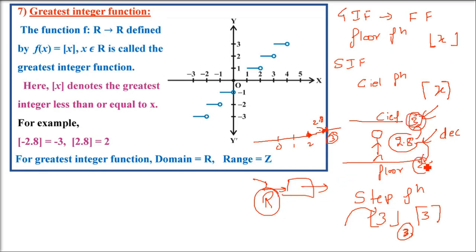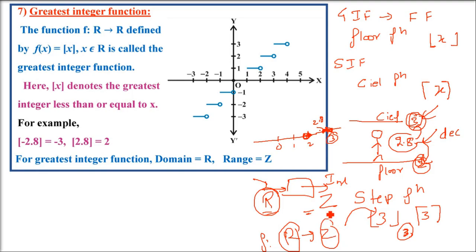So the real number can be passed. All real numbers can be passed. So the domain is real numbers. But as I'm saying, it will only give you Z, integers. So the output is Z. The range is Z. The range is integers. The input, that is the domain, is all real numbers. The output is Z, integers. So the function is from R to Z. This is domain and range.